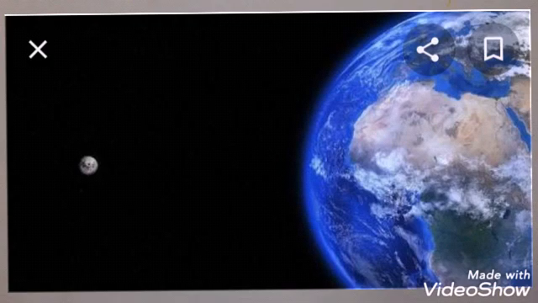However, these two orbits intersect. Right? These two orbits intersect. The sun, the moon and the earth are not always along a straight line. They are not always in a straight line.